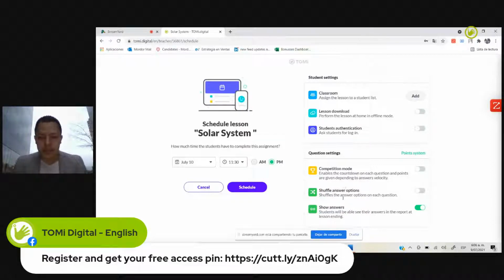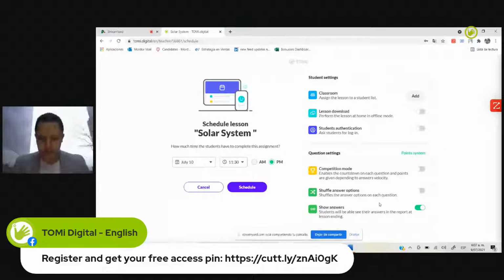Activate shuffle: in this case we have 9 resources as questions, and as teachers we can shuffle them. So question number 1 for one student is going to be number 5 for other students, which makes it a little more complicated for them to copy if they want to.